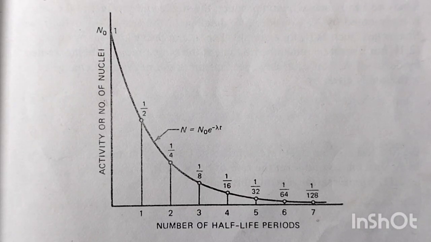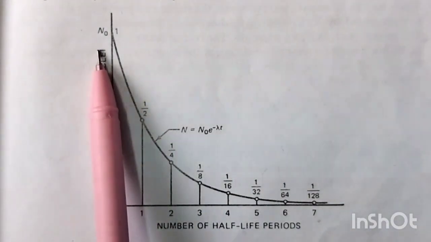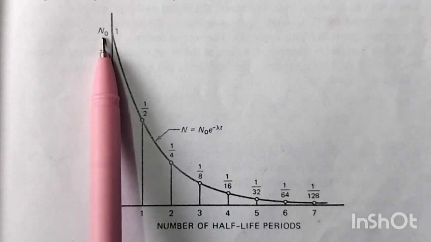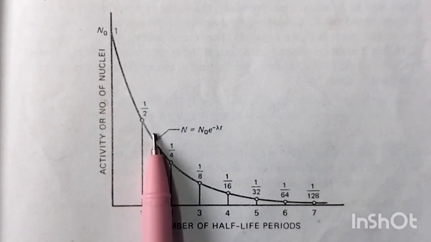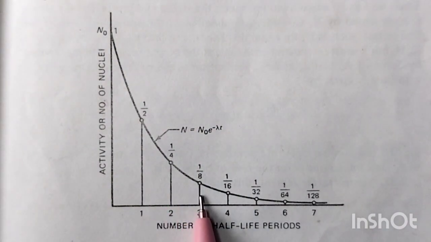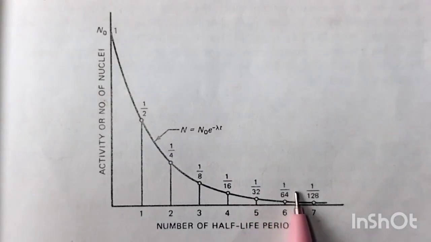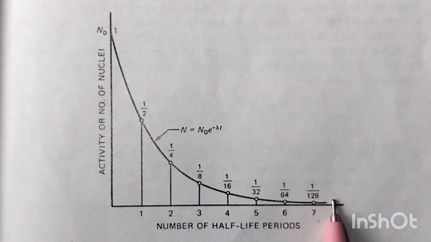See the simple graph. X-axis is number of half-lives. This is activity or number of nuclei. At 0 half-life, n naught are there. In first half-life 1 by 2 it becomes. Second half-life 1 by 4. Third half-life 1 by 8. Fourth half-life 1 by 16. And fifth 1 by 32. Sixth 1 by 64. And seventh 1 by 128.